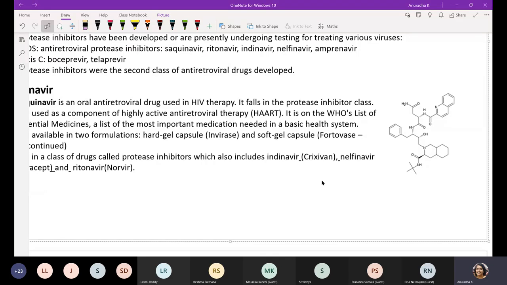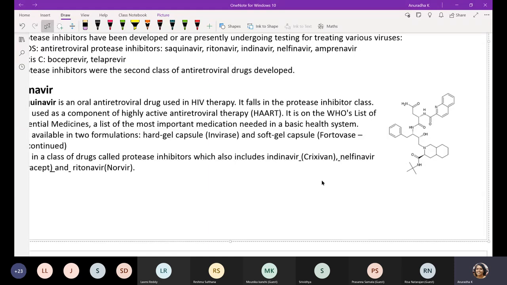Then the next category is agents that inhibit reverse transcriptase enzyme. Zidovudine is the example, a thymidine analog, and lamivudine you can also remember. Then protease inhibitors, that is ritonavir and indinavir.